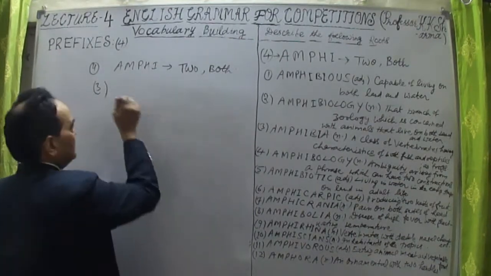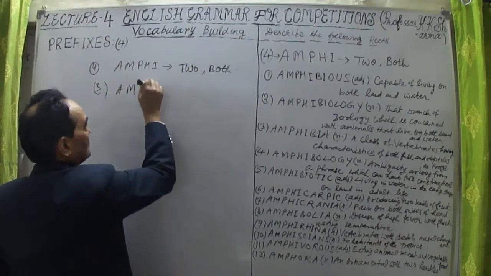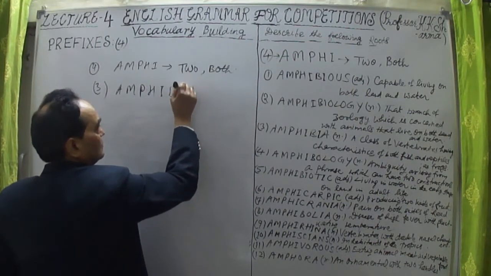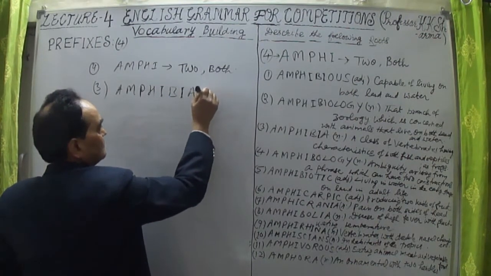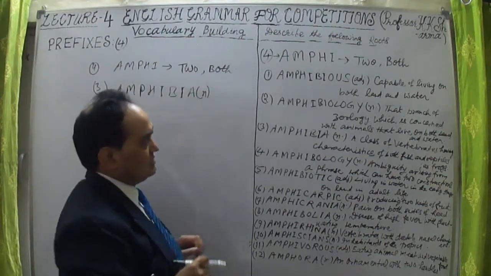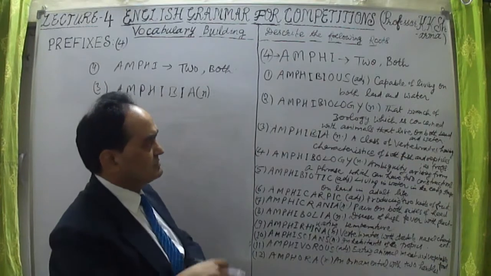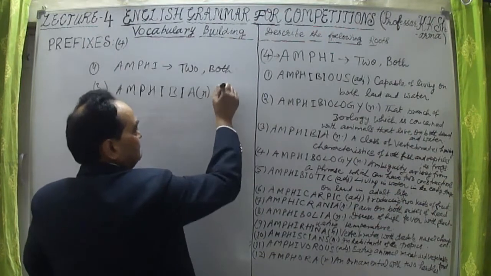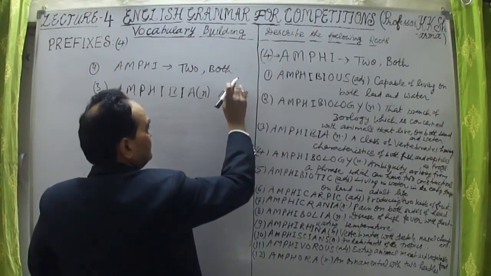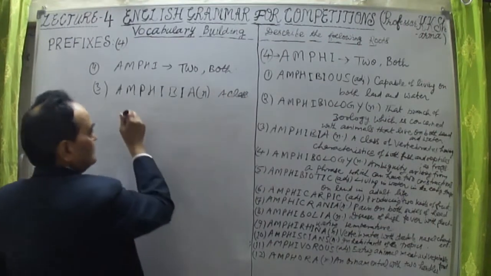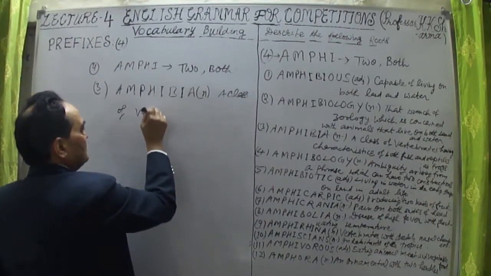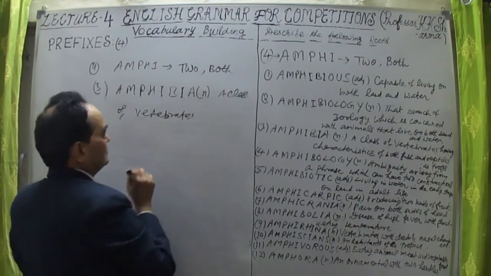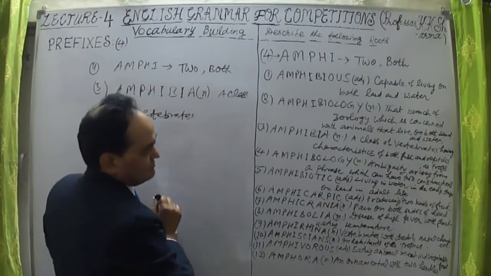Amphibia. What is amphibia? This is amphibia, B-I-A. Amphibiology was also a noun that we have discussed, and amphibia is also a noun. It is a class of vertebrates. What are vertebrates, by the way? I'll discuss that. A class of vertebrates.